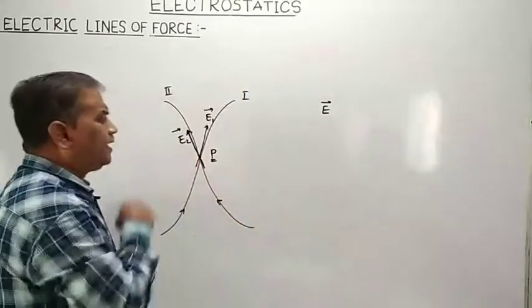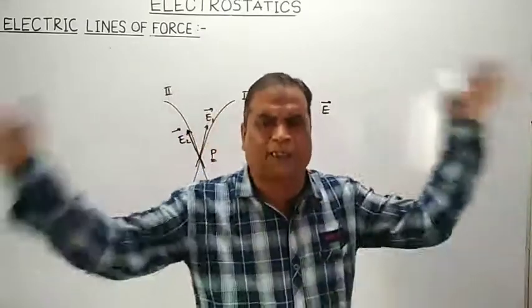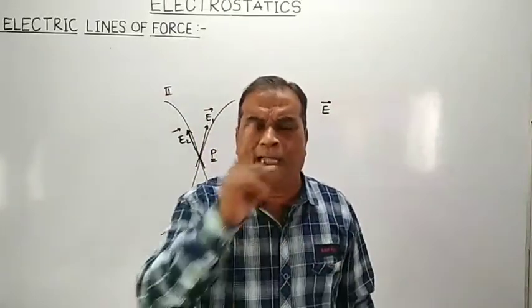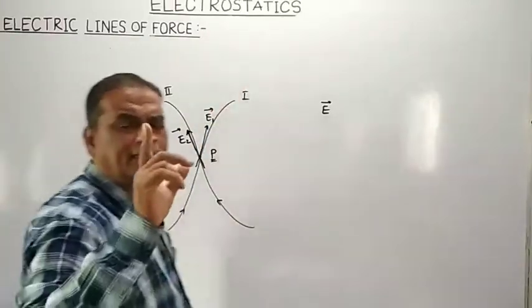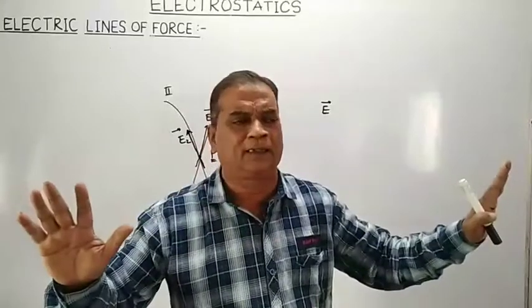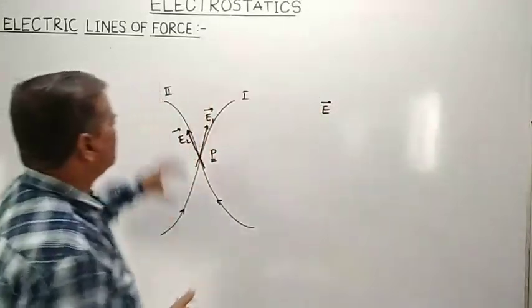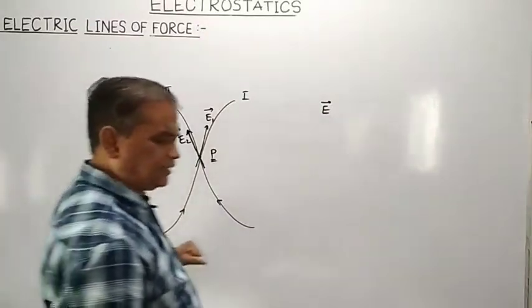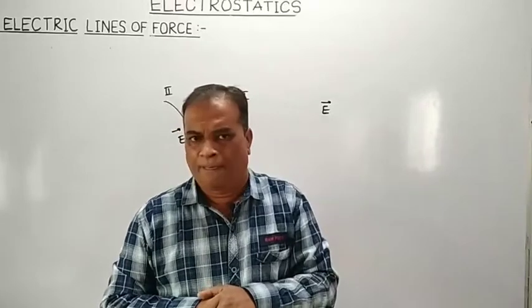So in order that electric field intensity at any point in the region of electric field will have a unique direction, no two lines of force are allowed to intersect each other. Electric lines of force neither meet each other, nor do they intersect each other. This is one of the important characteristics, or properties, of electric lines of force.